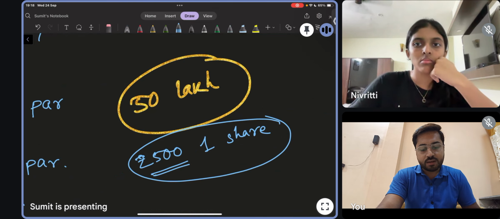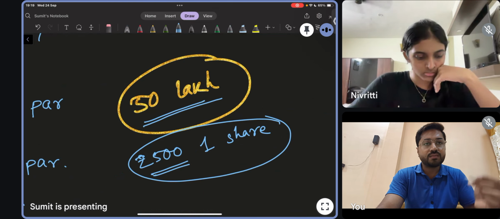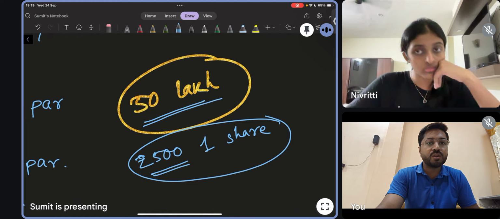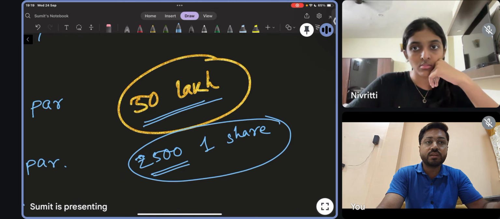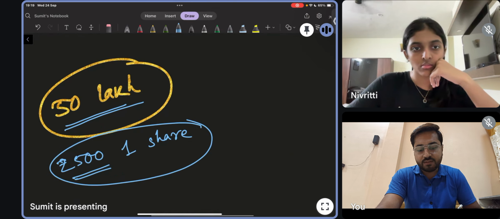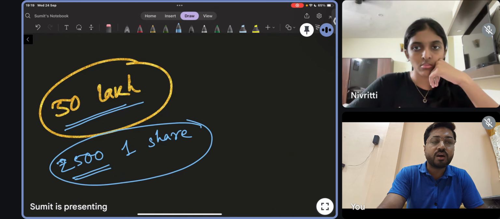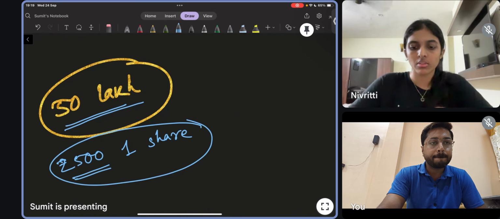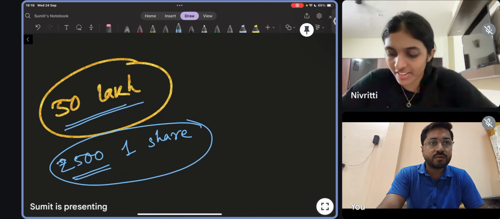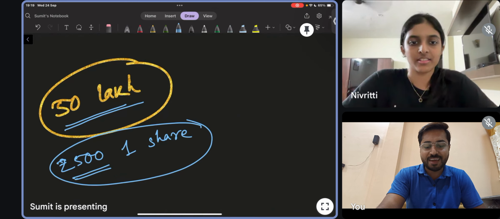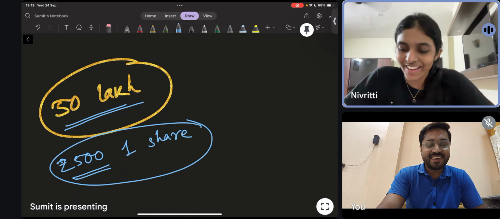Correct. And if you need 50 lakh, according to your calculation, how many shares do you want to give to the investors? If you divide 50 lakhs by 500, how much will it be? Can you tell me? Sorry, I cannot hear. Yeah, okay, no problem.